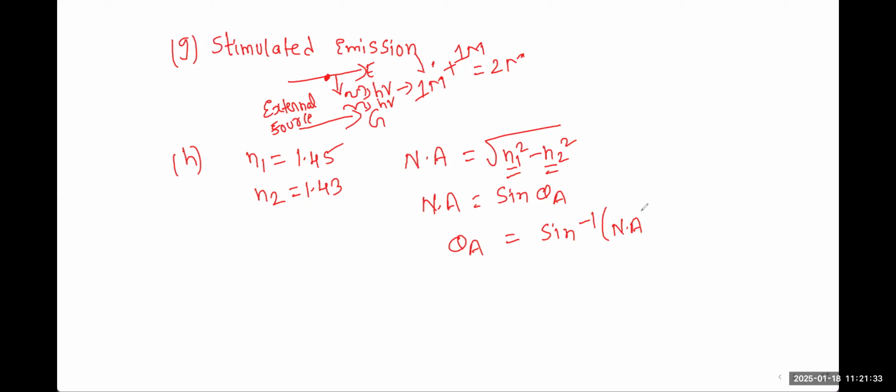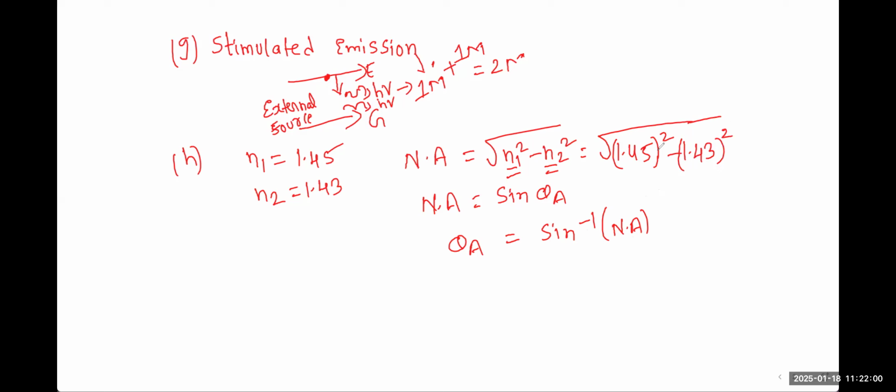The only thing you have to do is simplify this. N1, what is given? 1.45 whole square, minus 1.43 whole square. You can take the scientific calculator with you.